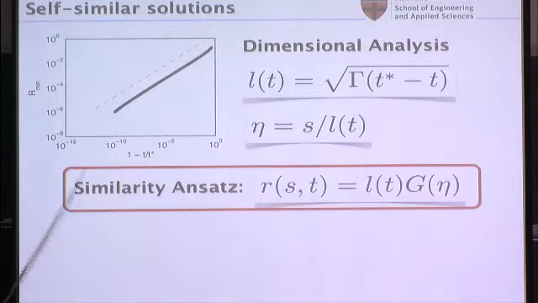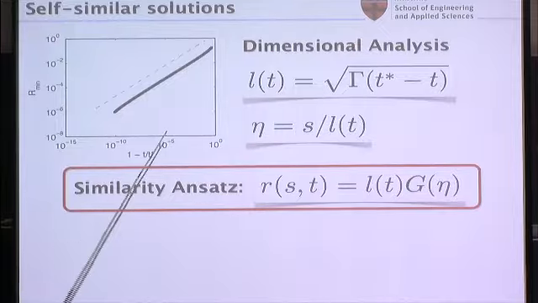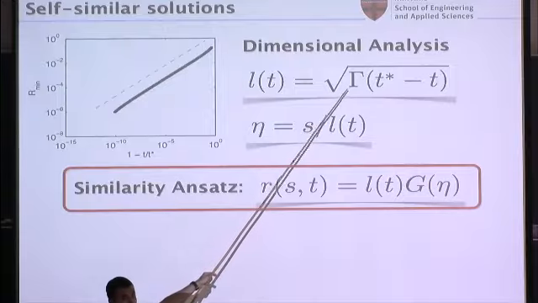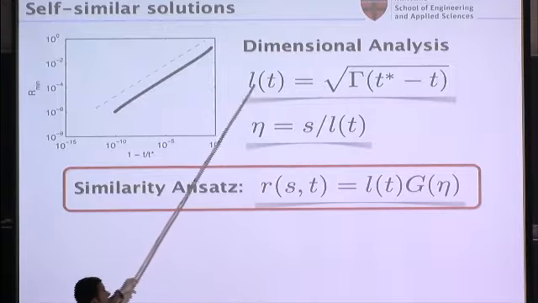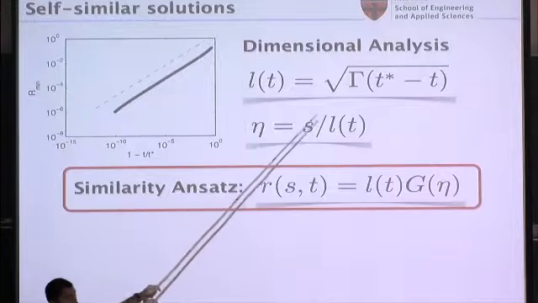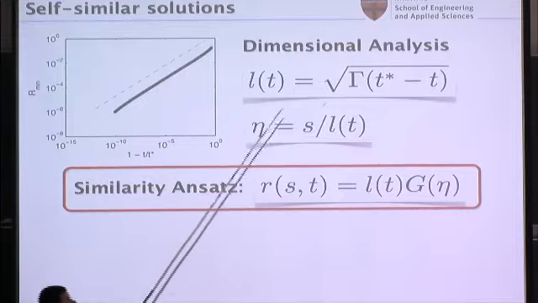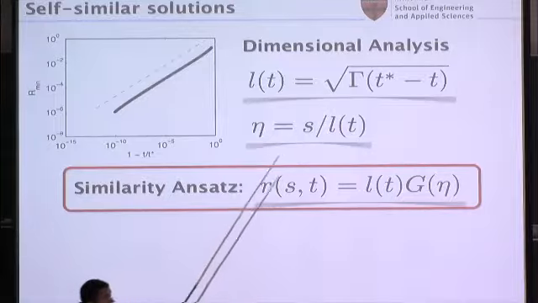You see there's a nice power law, and basically the separation distance is going to 0 as the square root of time. You can say, well, this is not too surprising because the only dimensional variable that I have in my system is the circulation. It has the units of length squared over time. And so the only length scale that I can extract from my system is going to look like this. And obviously, this gives you the square root of time to singularity here. So T star here is the time where the alleged singularity might occur.